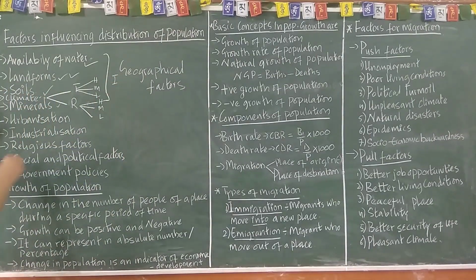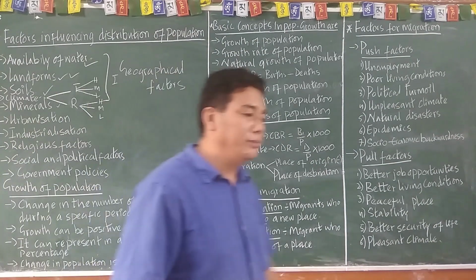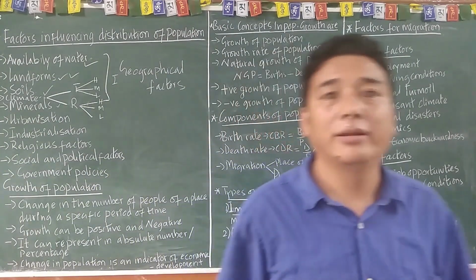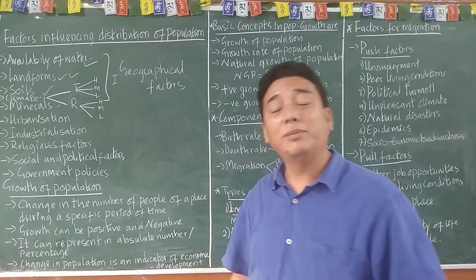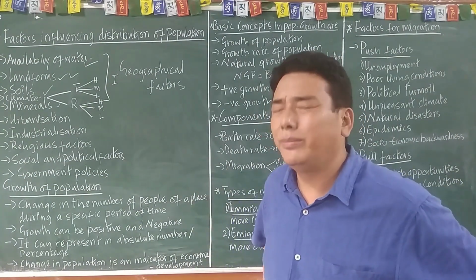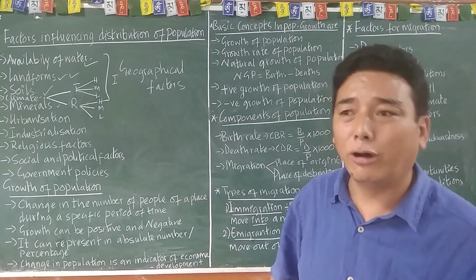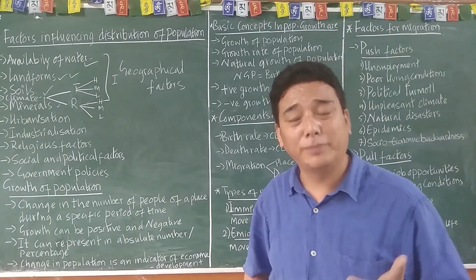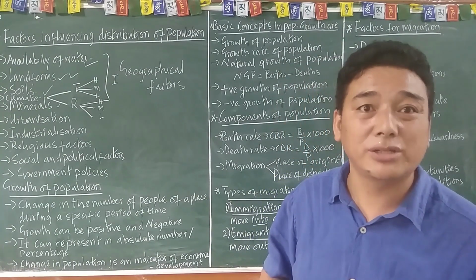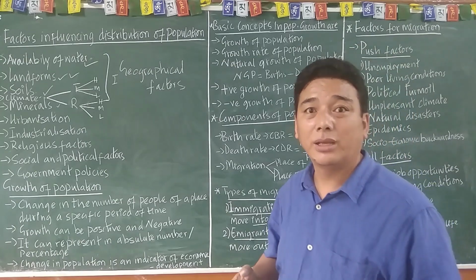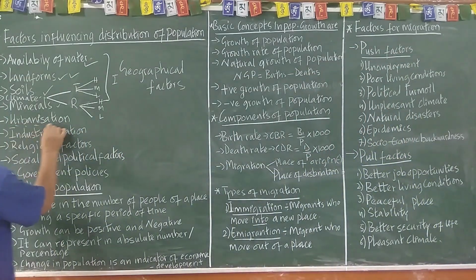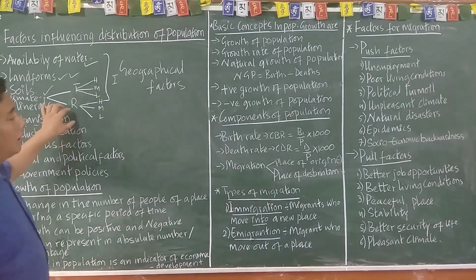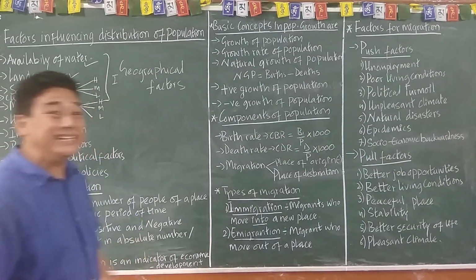Okay, and the minerals, I've told you there are more than 2,000 minerals that have been identified in the world. Wherever there is availability of water and minerals, you will find more population, because minerals are the treasure of a country. All right. Then the next one is urbanization, like city life.